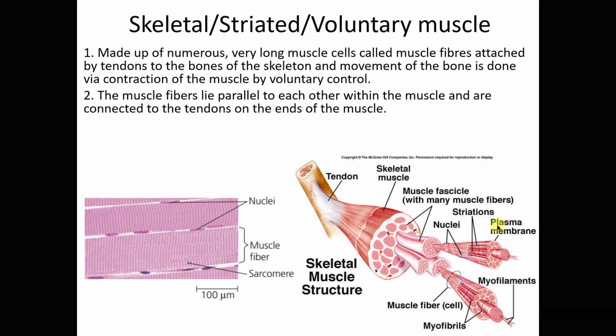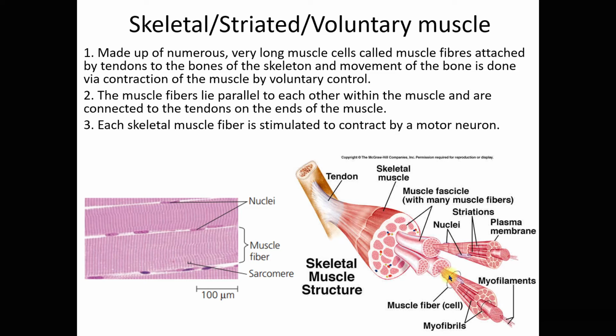So these muscle fibers lie parallel to each other. You can see from here, all right, within the muscle, and are connected to the tendons on the ends of the muscle. Each skeletal muscle fiber, all right, is stimulated to contract by a motor neuron, right?